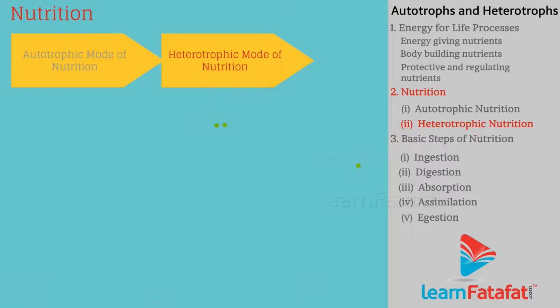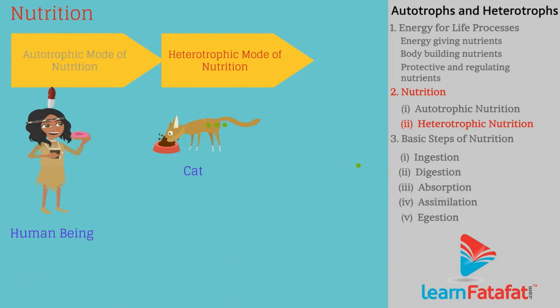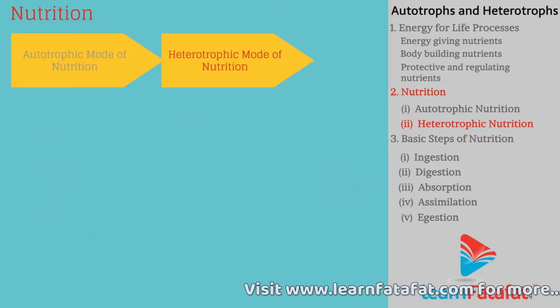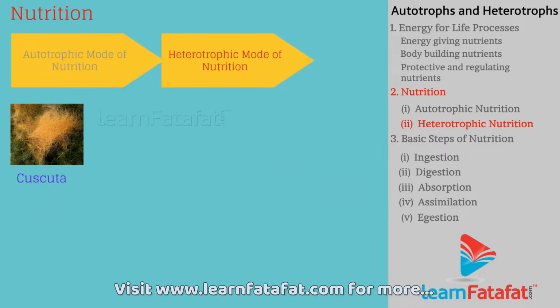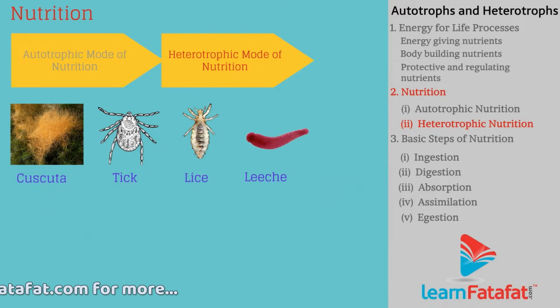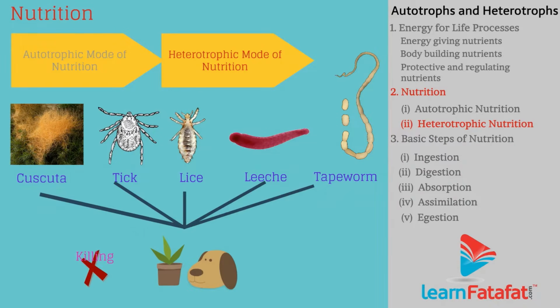Organisms like human being, cat, cow take whole food inside the body and then break down the complex substance into simple substances inside the body. Some animals and plants such as cuscuta, ticks, lice, leeches, tapeworms derive nutrition from other plants or animals without killing them but causing harm to the host plant or animal.